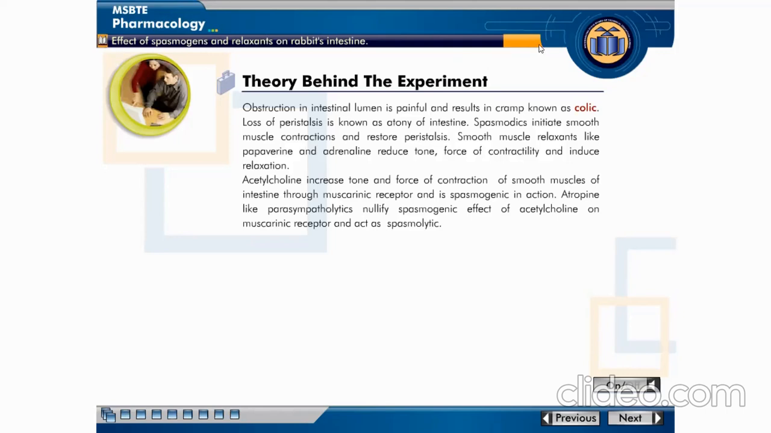Here atropine and acetylcholine are antagonists of each other. Therefore, atropine nullifies the spasmogenic effect of acetylcholine on the muscarinic receptor and produces spasmolytic action, that is relaxant effect. This is the theory behind the experiment. Next, the procedure.